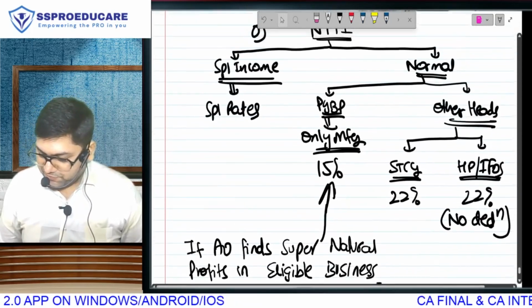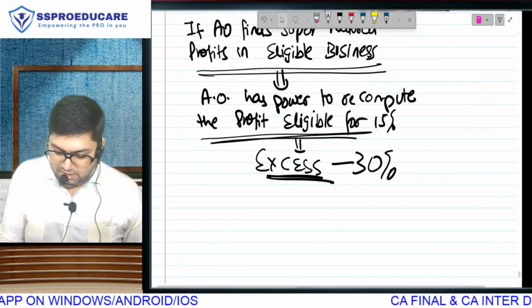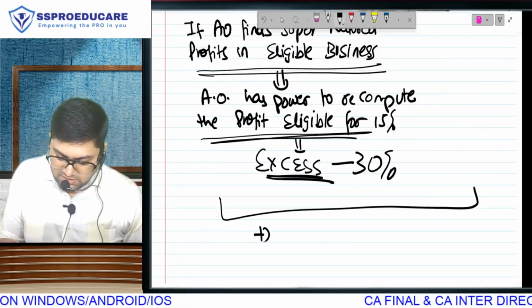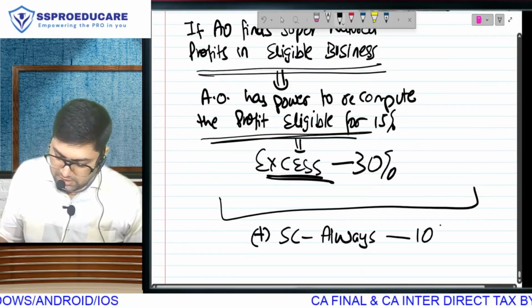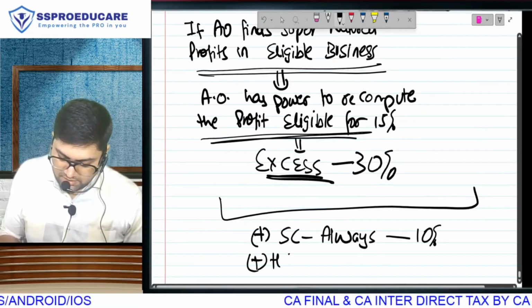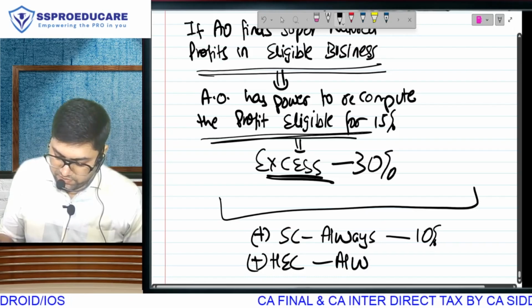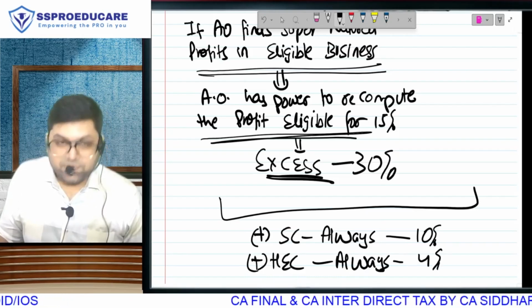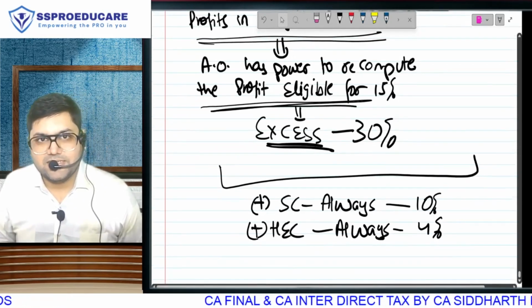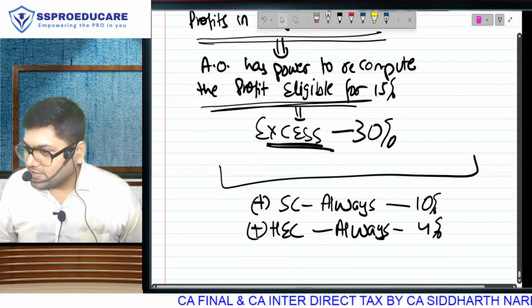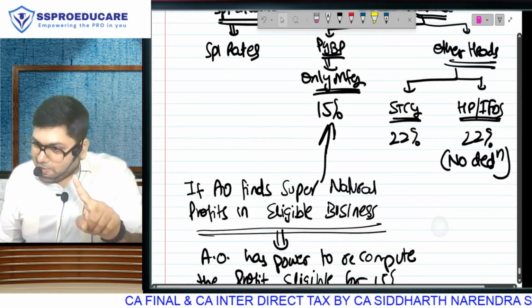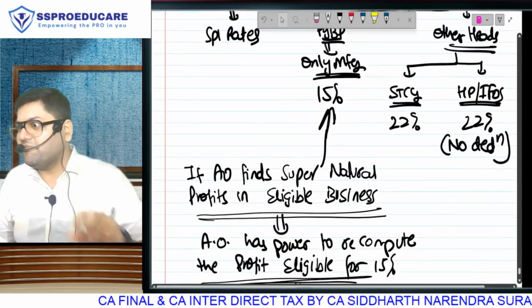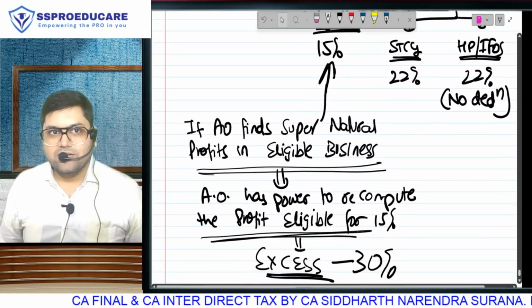Now, whether this 15, this 22 or this 30 is the basic rate, in all of this we will add a surcharge of 10% and we will add HEC of 4%. We will add surcharge and HEC, 10% and 4%. In 15 we were going to add only this, in 22 maybe we will add, and in 30 maybe we will add. 10% and 4%.